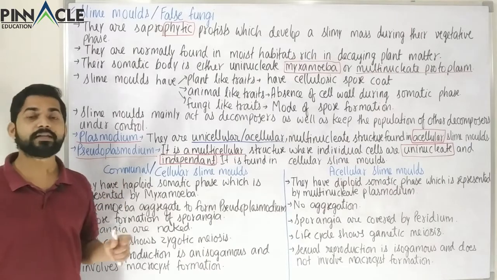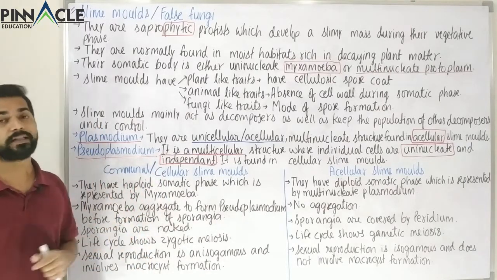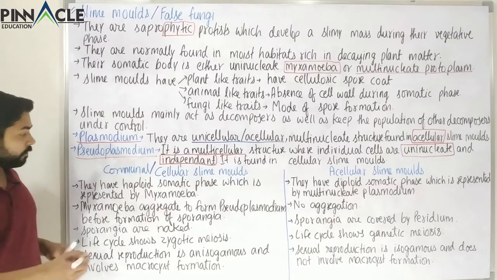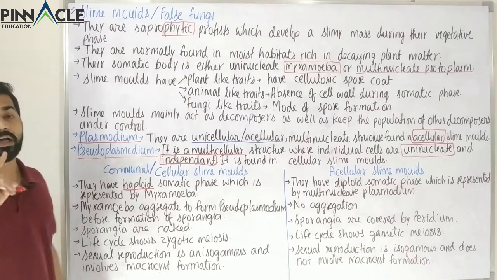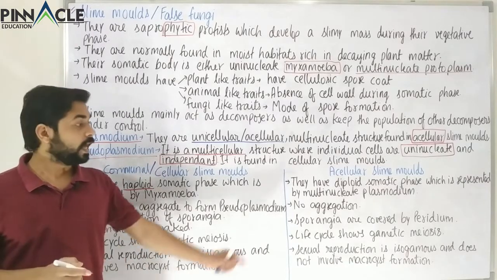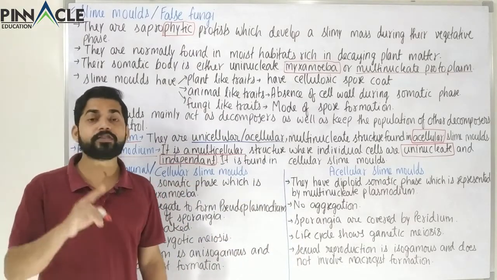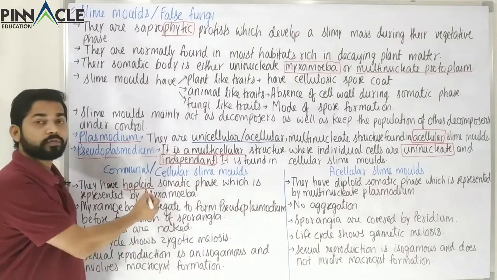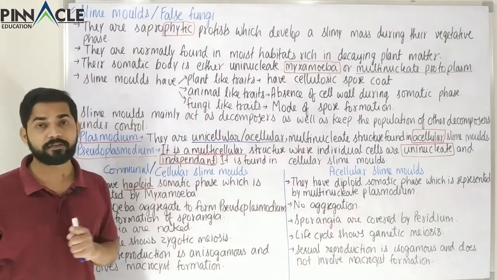Now the first difference is that these are haploid in their somatic phase. So we know haploid means n number of chromosomes, that is, half the number of chromosomes, and these have a diploid somatic phase. So diploid means 2n. So here n number of chromosomes, here 2n number of chromosomes in the somatic phase.